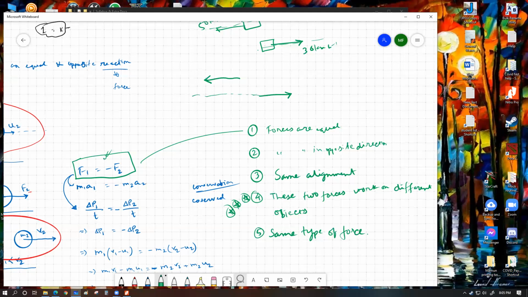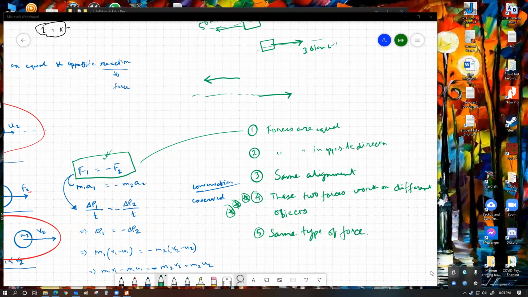So they must be in a line. They must be in a line, like opposite direction, but in the same line. Yeah, that's basically what alignment means. Yes, they have to work in the exact same line. Yes.